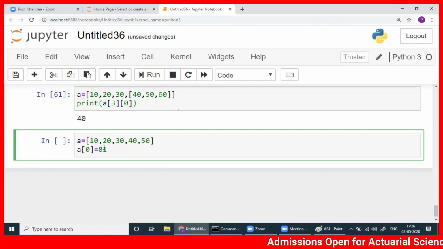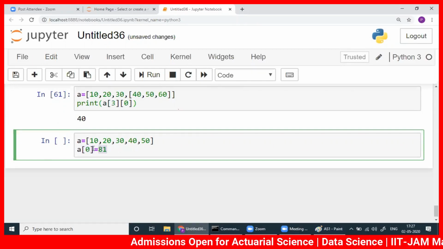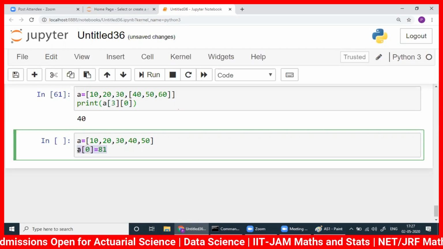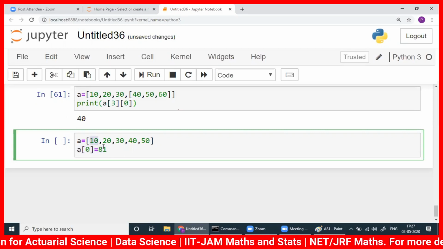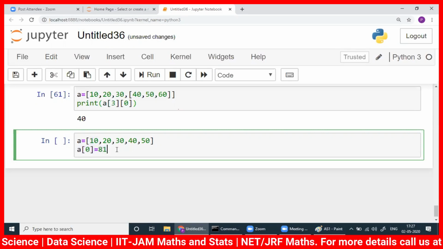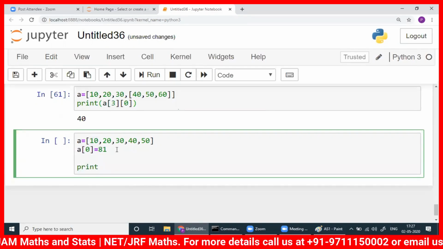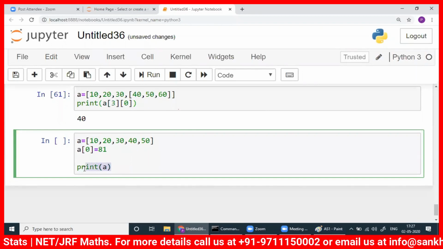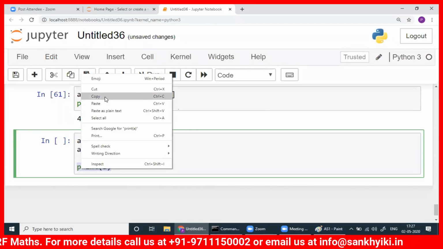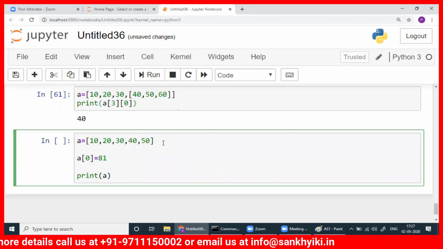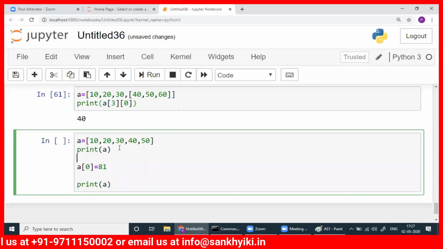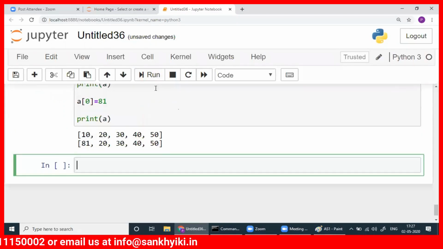So this is called one assignment statement. If you write this assignment statement, this number will be changed to 81. Now print a. Always if you want to check before and after, you can write two print statements. You check here, then you write an assignment statement, then check here.